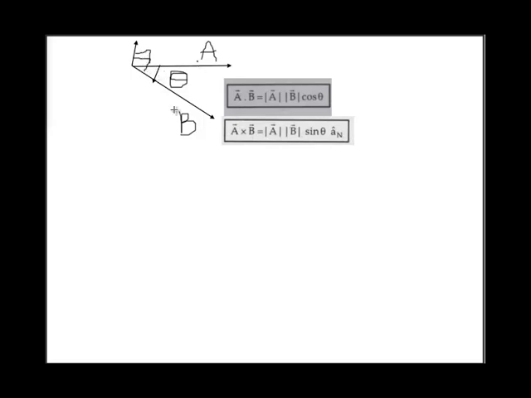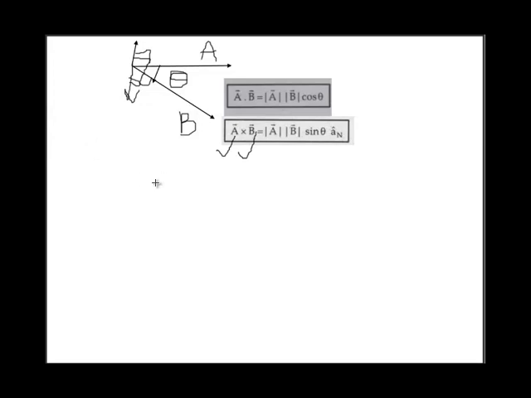It will be perpendicular to both A and B, and out of two possible directions, one direction will be downward, because downward is also 90 degrees. So out of these two possible directions, the correct direction will be given by the right hand rule. If you rotate your finger from the first vector, that is A, to the second vector, that is B, the thumb will show the direction of unit vector A cap n.